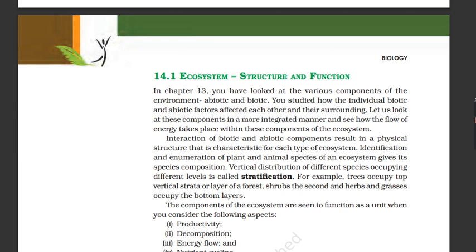Interaction of biotic components results in a physical structure that is characteristic for each type of ecosystem. Identification and enumeration of plant and animal species of an ecosystem gives its species composition. Vertical distribution of different species occupying different levels is called stratification. For example, trees occupy the top vertical stratum or layer of a forest, shrubs the second, and herbs and grasses occupy the lower layers.